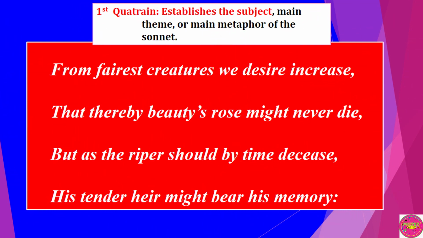So, let's begin with our analysis of the poem, beginning with the first quatrain. From fairest creature with desire increase, that thereby beauty's rose might never die. But as the riper should by time disease, his tender air might bear his memory. So, the first quatrain establishes the subject matter, the main theme or main metaphor of the sonnet. Let's see how this is done.